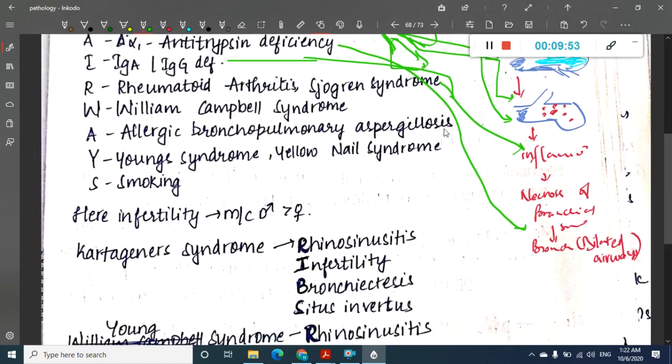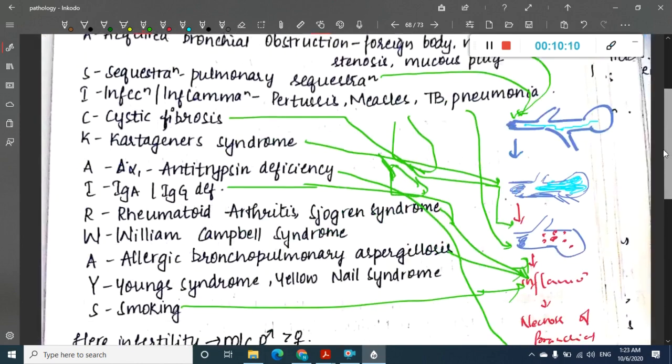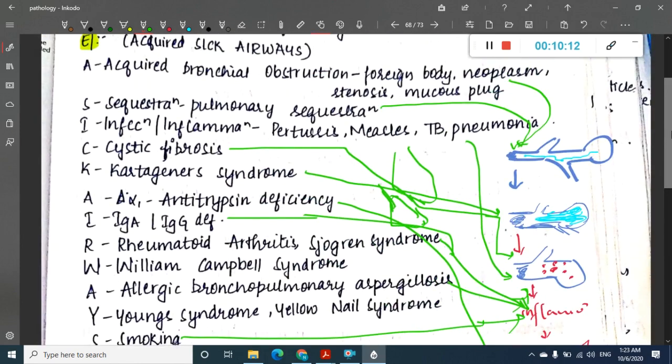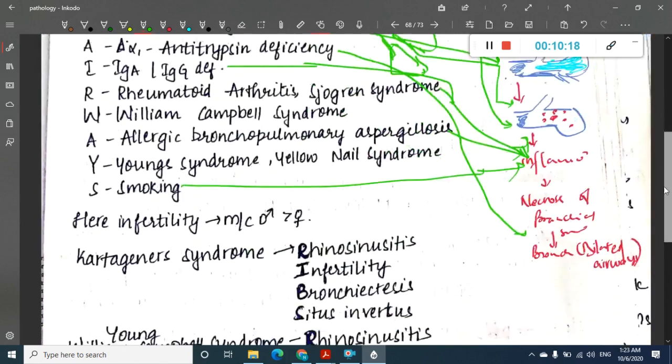Allergic bronchopulmonary aspergillosis, an infection with Aspergillus, also causes bronchiectasis. Then Young syndrome and yellow nail syndrome also cause bronchiectasis. Smoking causes inflammation leading to bronchiectasis. So these are the important syndromes and etiological factors that cause bronchiectasis.